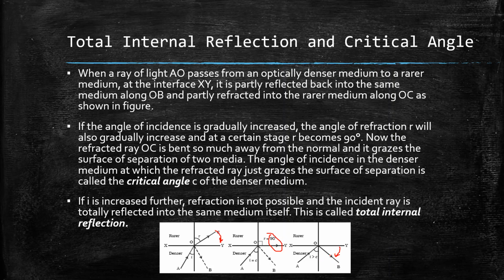Thus here total internal reflection is happening. This phenomenon is known as total internal reflection. If the incidence angle is greater than the critical angle, then we will see that the incident ray is getting reflected at the boundary of the two media. This is the same thing that is written in this part. Just go through it once.